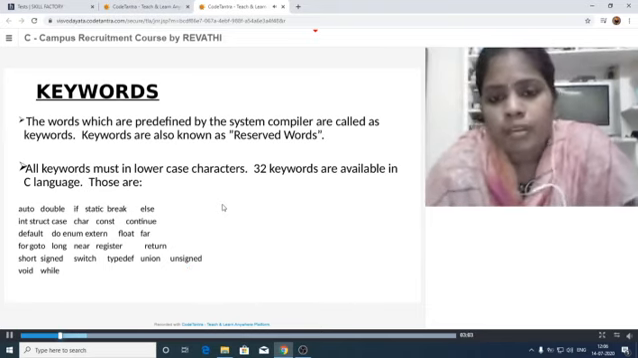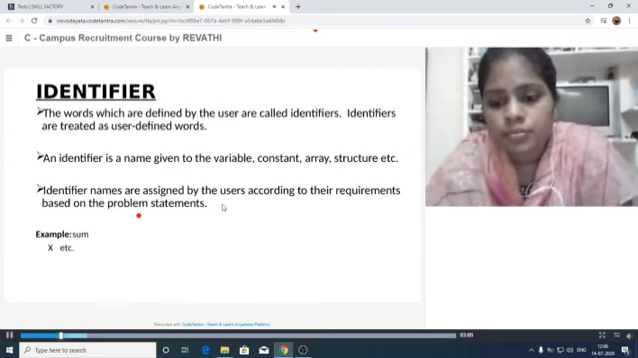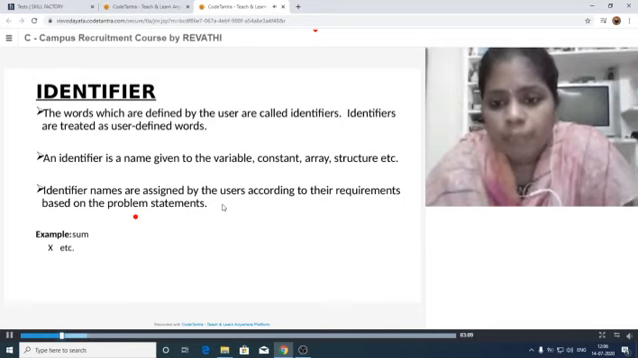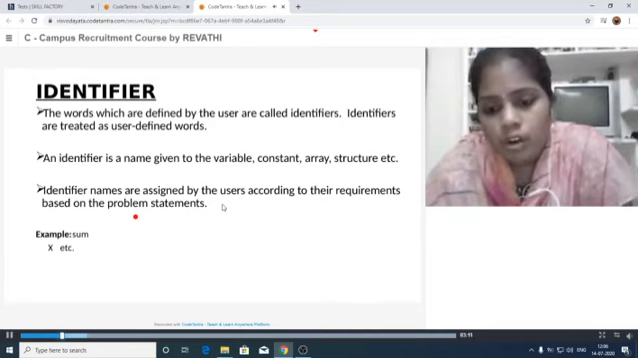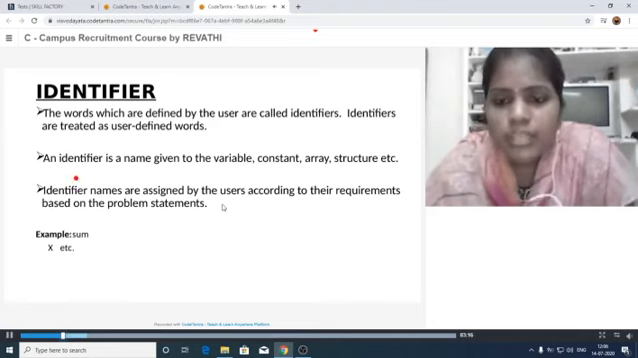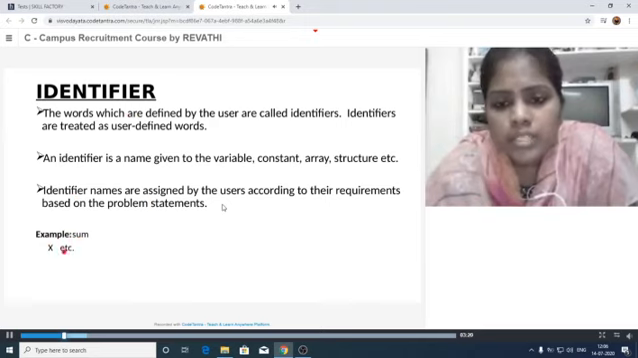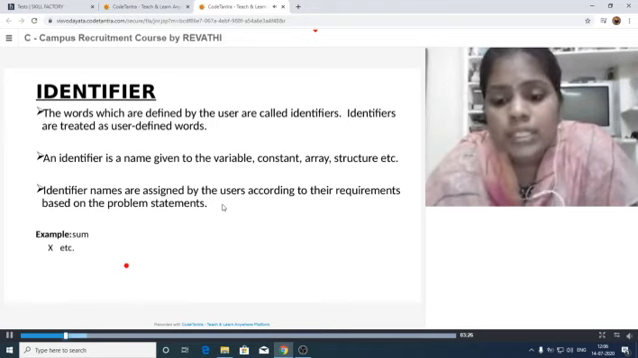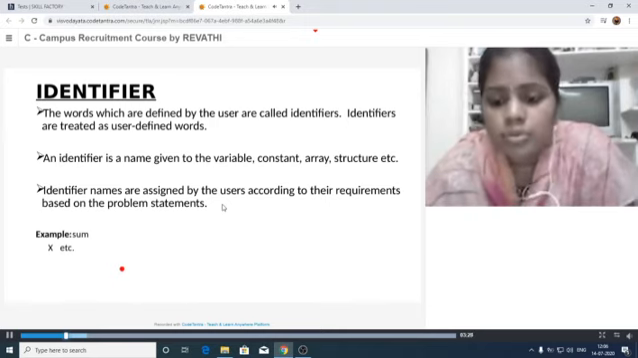Next, identifier. Identifier means the name which is given to a variable or constant or anything. So the name which is given by the user is called the identifier. These identifiers are, let us see, sum, x, y, or a, b, like that. That means the names which are given by users are called identifiers.